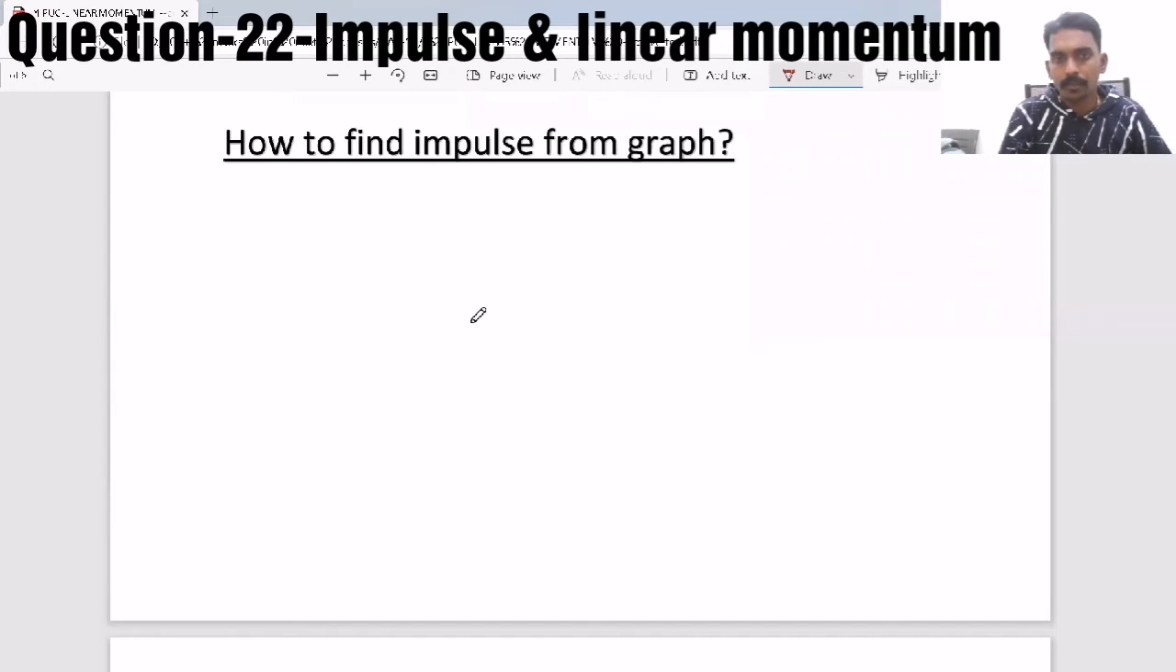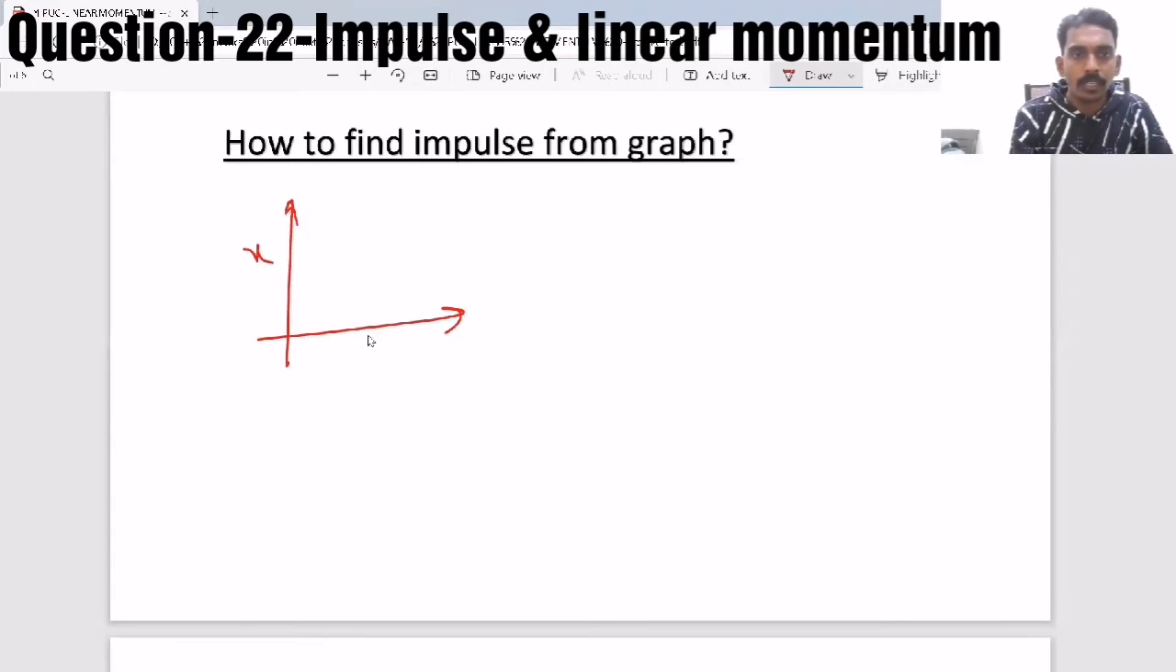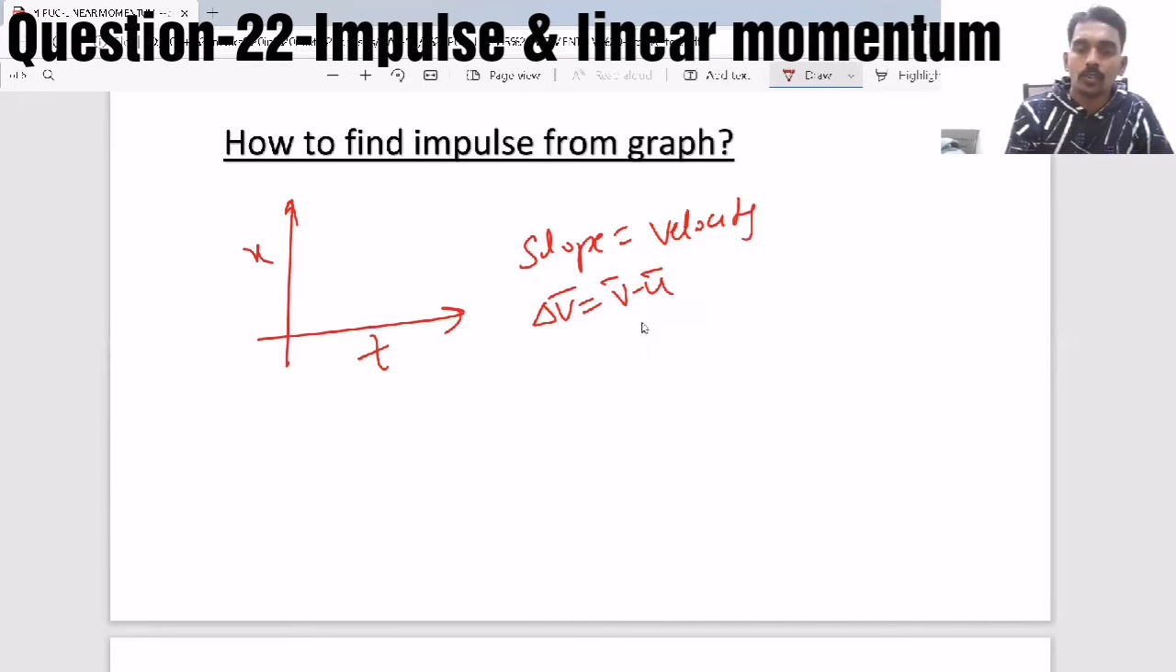Now how to find impulse from a graph? Generally, when they give a displacement versus time graph, slope equals velocity. When the slope changes, velocity changes, so the change in velocity delta v equals v minus u. Then you can find delta p equals m into delta v.